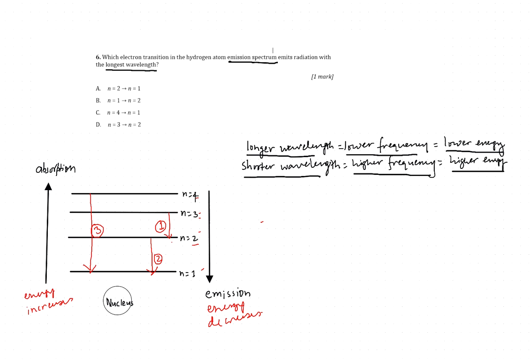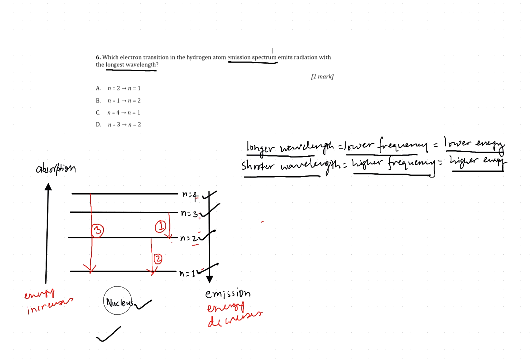And the second concept that you have to understand here, this is the representation of any atom. This is the nucleus. And as you go away, this is the energy shell number 1, 2, 3, and 4. As you go away from the nucleus, the energy level increases.